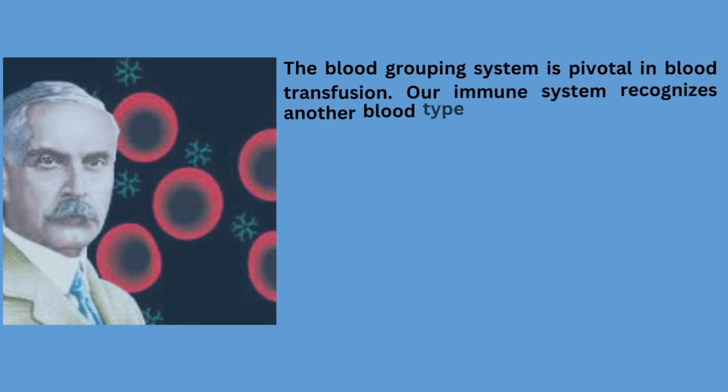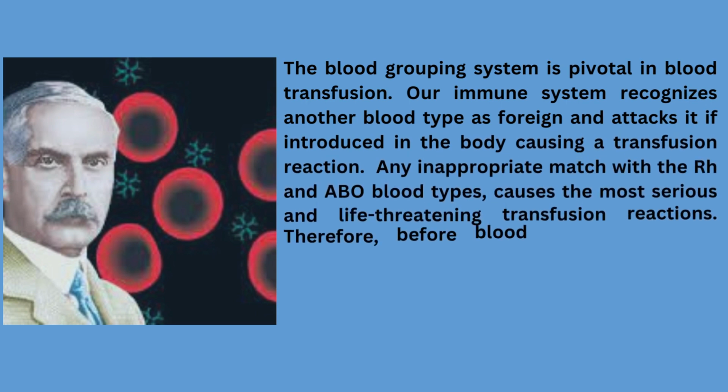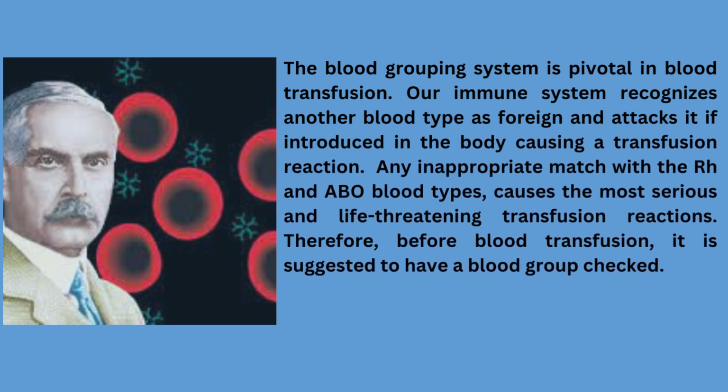The blood grouping system is pivotal in blood transfusion. Our immune system recognizes another blood type as foreign and attacks it if introduced in the body, causing a transfusion reaction. Any inappropriate match with the Rh and ABO blood types causes the most serious and life-threatening transfusion reactions. Therefore, before blood transfusion, it is suggested to have the blood group checked.